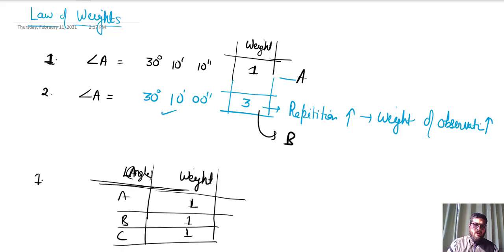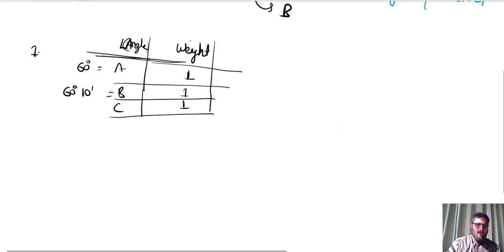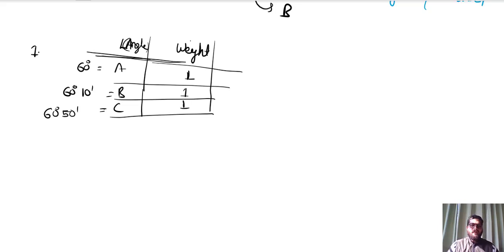The value of angle A is 60 degree, angle B is 60 degree 10 minute, and the value of angle C is 60 degree 50 minute. So this is the value of A, B, C, but the weight is unit.